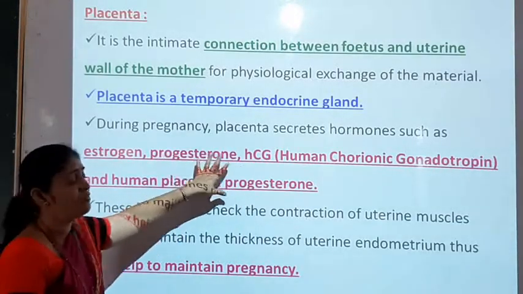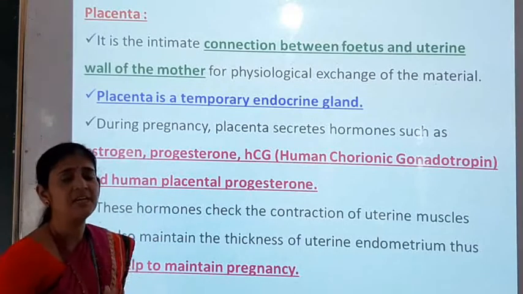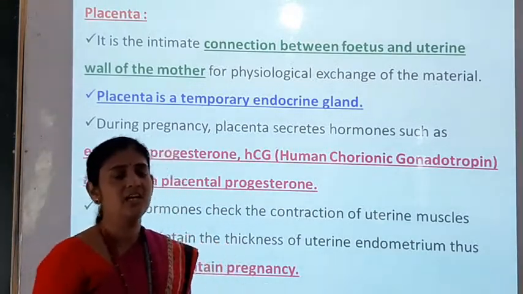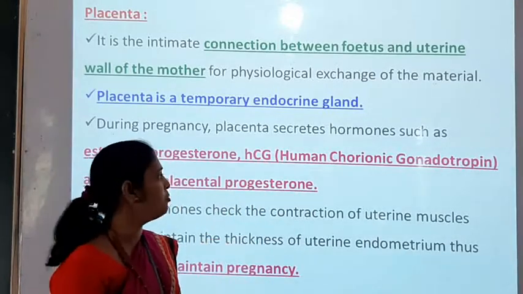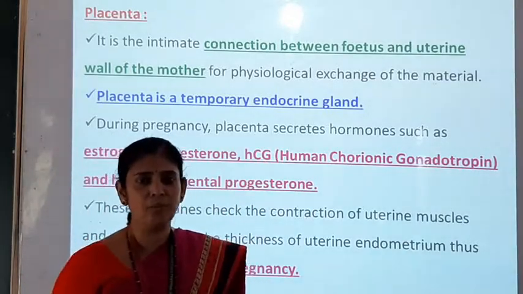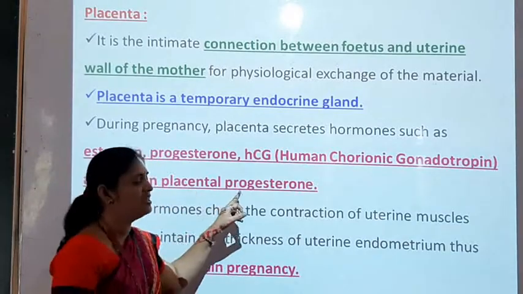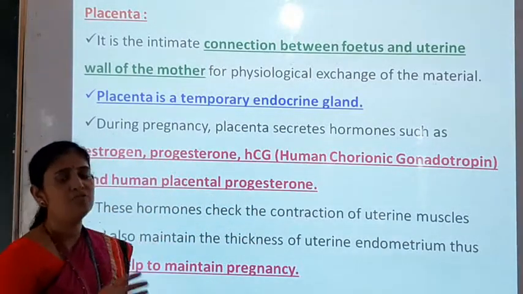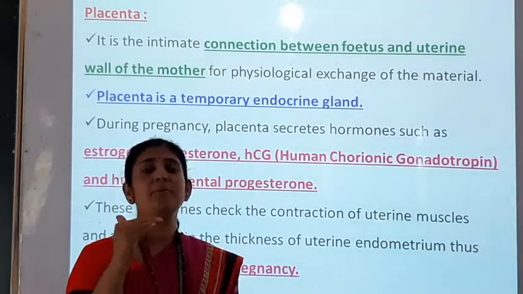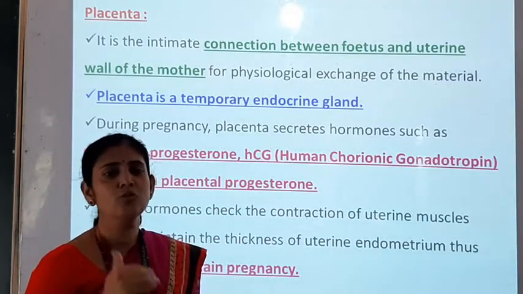All these hormones are responsible for maintenance of the pregnancy and nourishment to the baby.